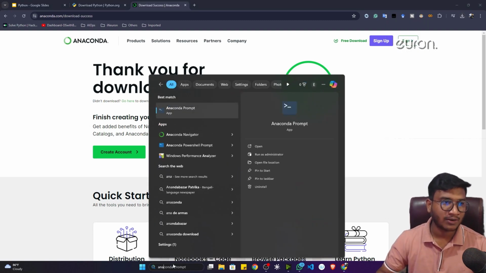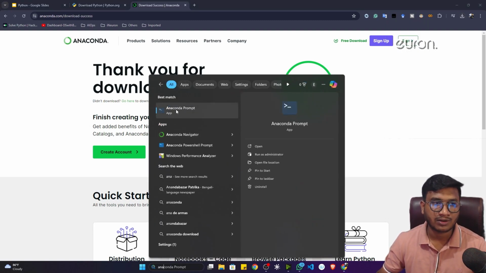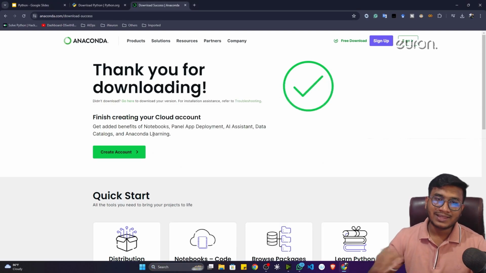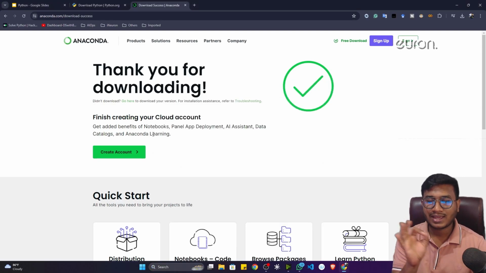If I search for Anaconda, you can see Anaconda Navigator and Anaconda Prompt. After installing this software, you will get these two tools, Anaconda Navigator and Anaconda Prompt. Again, it's a simple installation only. Just double click and click next. Whatever options come up, just keep them as default.